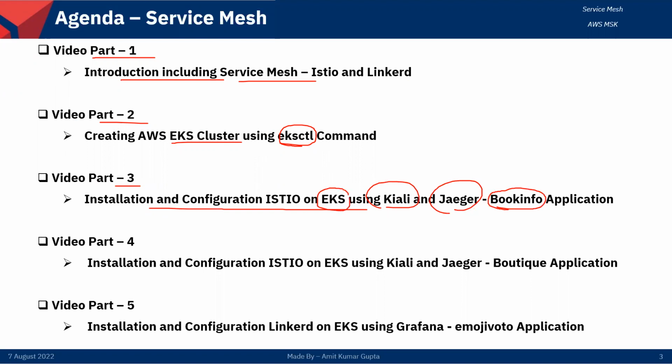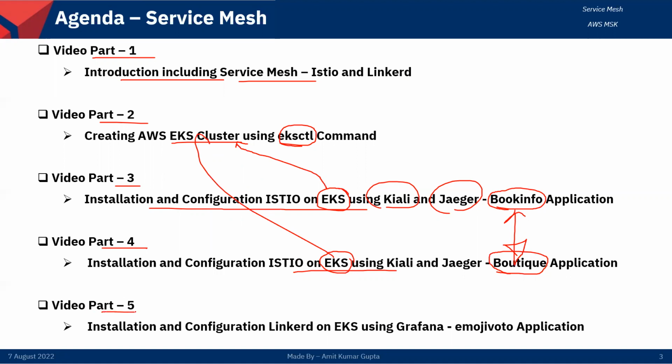And I will use the EKS cluster which I've already created in part 2, right? And in part 4, I will cover the same installation on an EKS cluster, but I will use the Boutique application. The only difference in this comparison is that the applications are different. Everything else is the same. Only the application is changed, right? And I will use the same EKS cluster here, right?